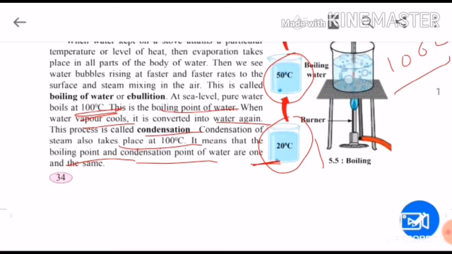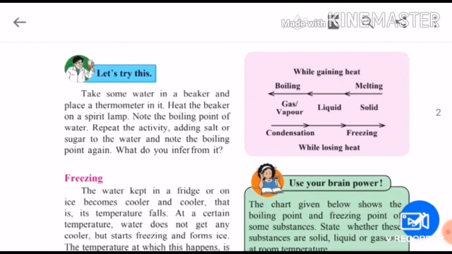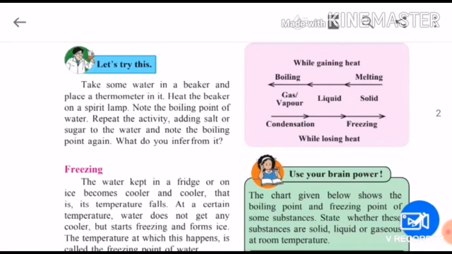So let's move further. After boiling, they have shown one picture over here, and they are saying let's try this. Take some water in a beaker. You have to take some water in a beaker and place a thermometer in it. Heat the beaker on a spirit lamp. I have shown you what that spirit lamp is.